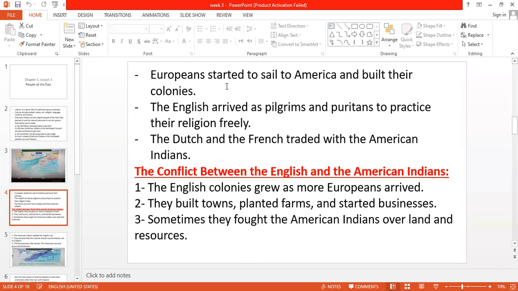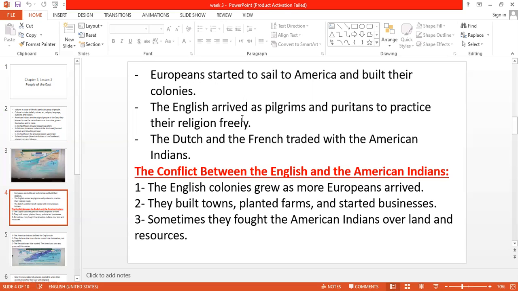You know, guys, that the continent of North America was a new continent at that time. When the Europeans discovered America, they started to sail to America to build their colonies. To build colonies here means they took some land in America, built their houses there, and lived there, saying: this is our land. Claim means to take land for yourself. So some European countries claimed some lands in America and sent a lot of people to settle on these lands.